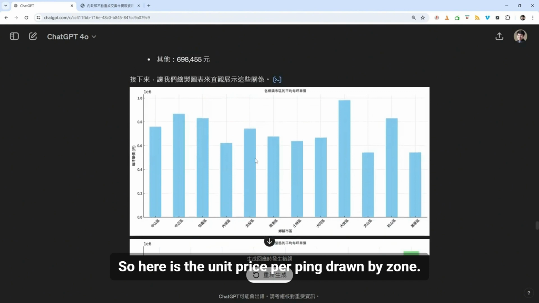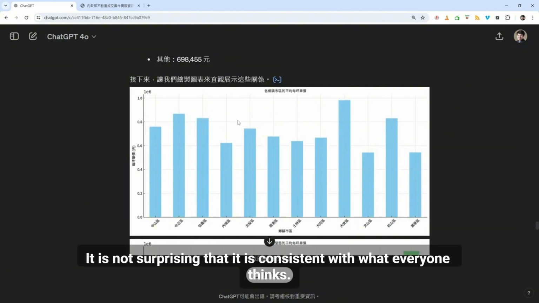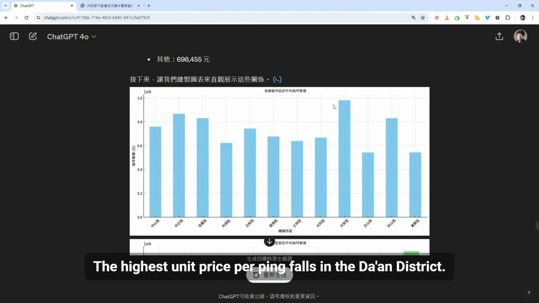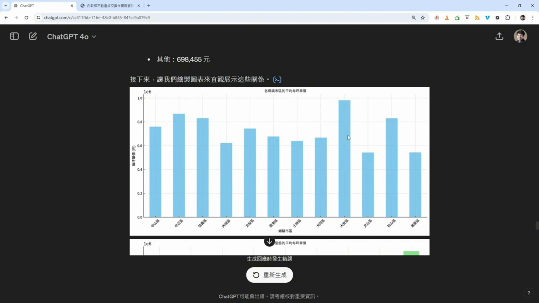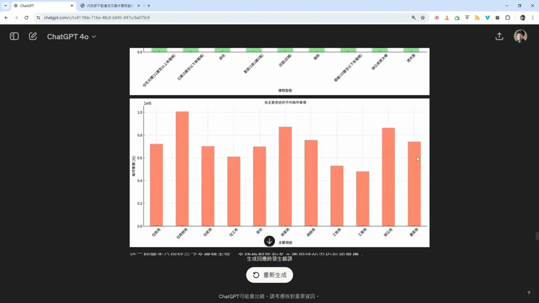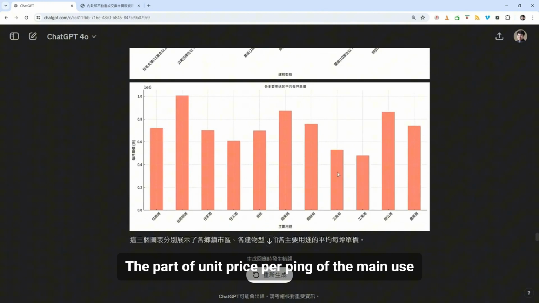So here is the unit price per ping drawn by zone. It is not surprising that it is consistent with what everyone thinks. The highest unit price per ping falls in the Dun district. The lowest part is in the Taiwan area, probably Wenshan and Wanghua. Okay, what about the building type? Just seen that the terraced house is the highest. The part of unit price per ping of the main use, this residential commercial office is the highest.